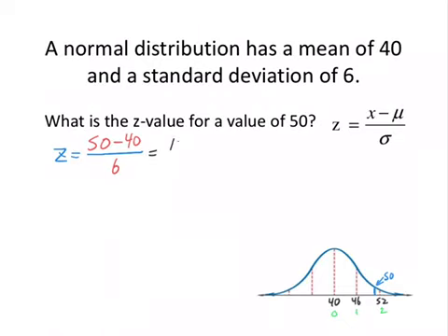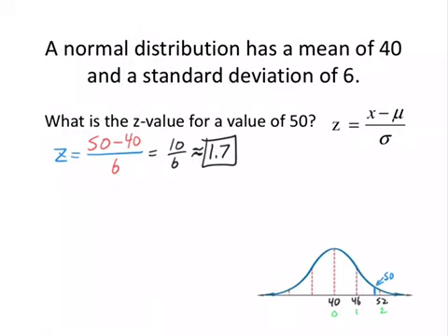So that would give us 10 over 6, which if you use a calculator, you get about 1.7. Approximately 1.7 is my z-score. Does that verify according to my picture? Yeah, those kind of agree.